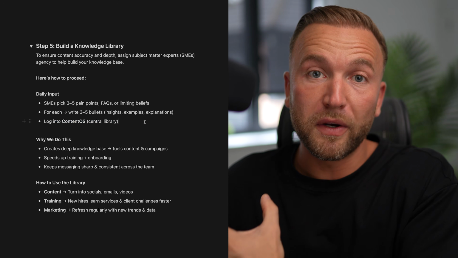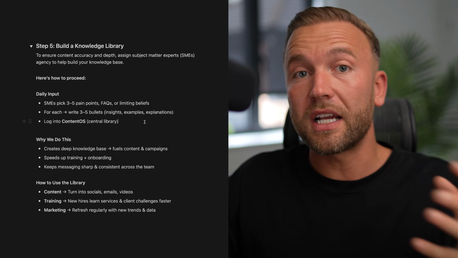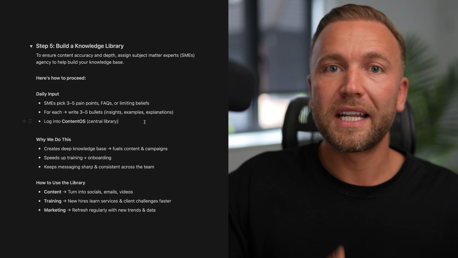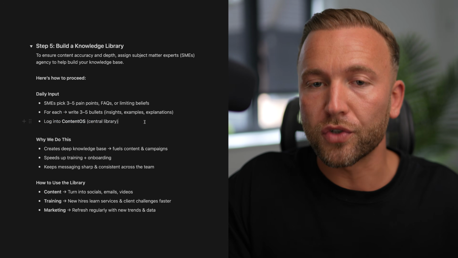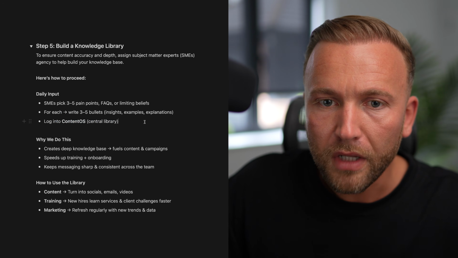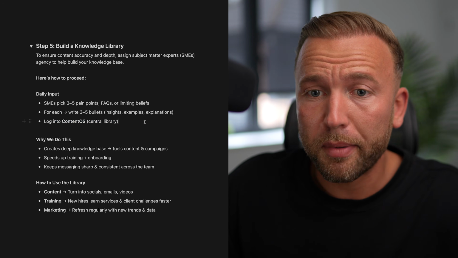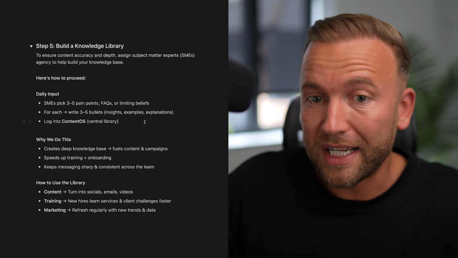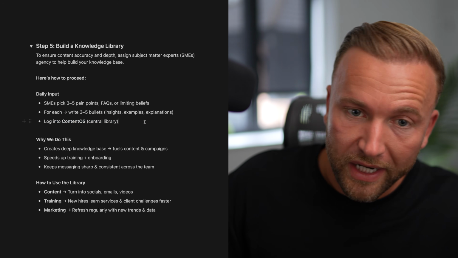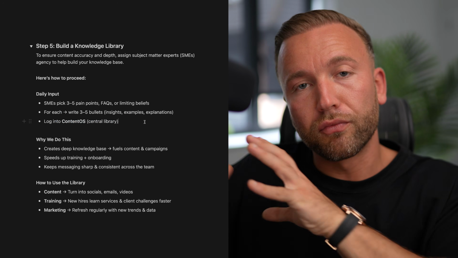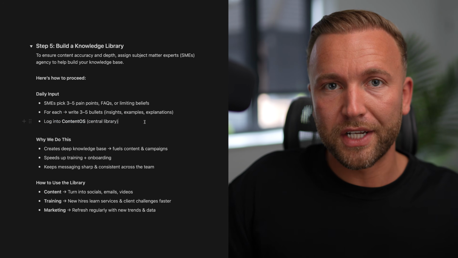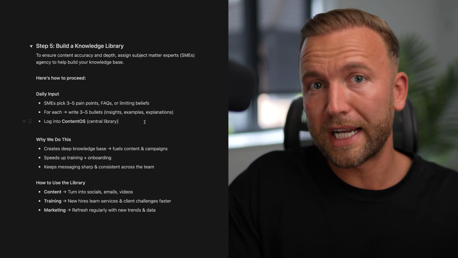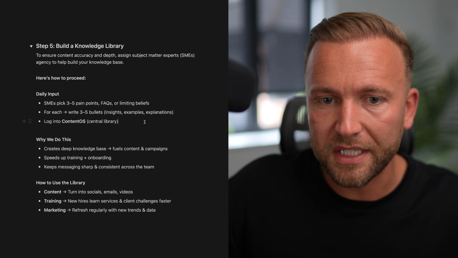We can also fill this or send this to a custom GPT. Okay, so we can give this as knowledge to the back end, and it allows us to create comprehensive internal chatbots across the company. It's great for onboarding. It keeps the messaging sharp and consistent across the whole team. We can create content into socials, emails, videos. We use it for training. We use it for marketing. And we need to refresh this when it comes to new trends and data as well. So we don't just want to leave this stagnant. Things are going to be updated, especially if you're offering an AI service. And so we want to make sure we are updating this over time.